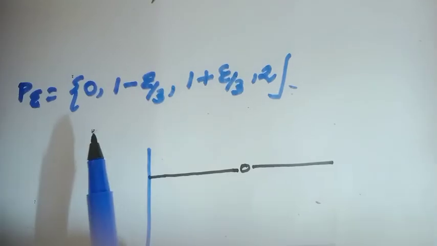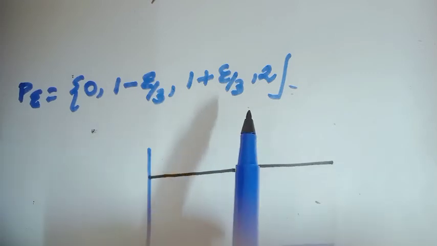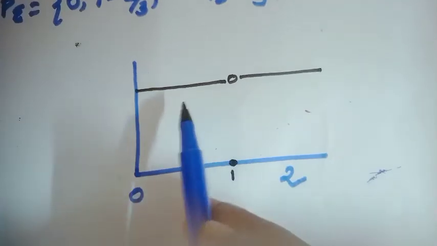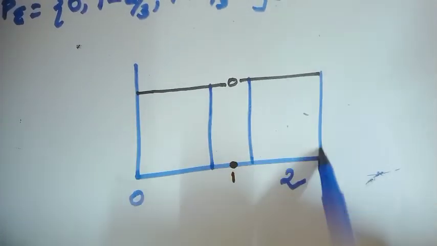For L(P,f), consider the partition 0, 1 minus epsilon over 3, 1 plus epsilon over 3, comma 2. Consider this partition for L(P,f).